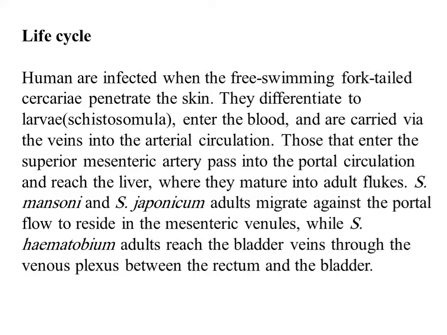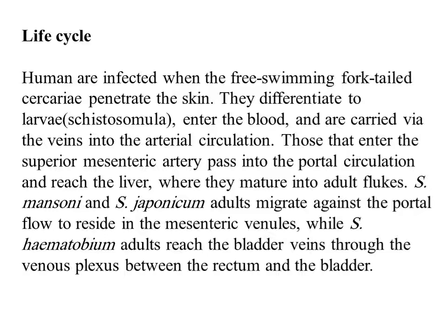Life cycle. Humans are infected when the free-swimming, fork-tailed cercariae penetrate the skin. They differentiate into Schistosoma larvae and enter the blood, carried via the veins into arterial circulation.